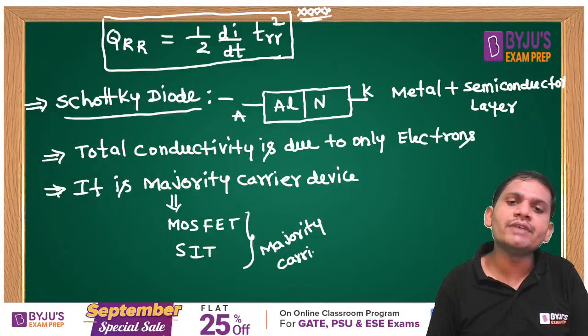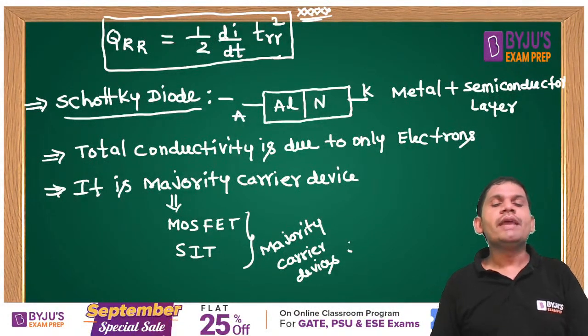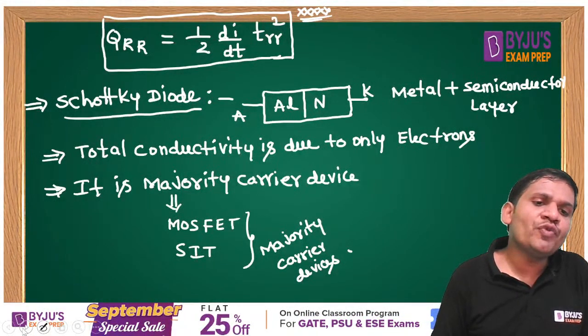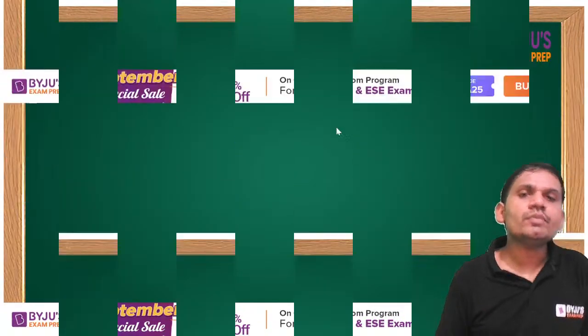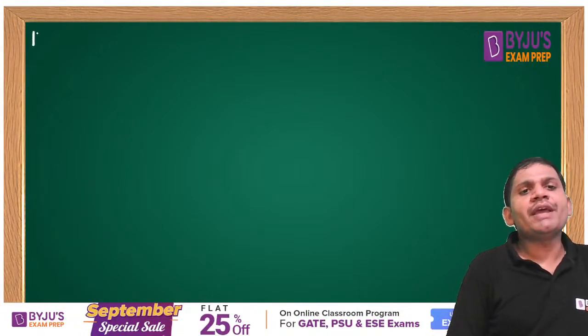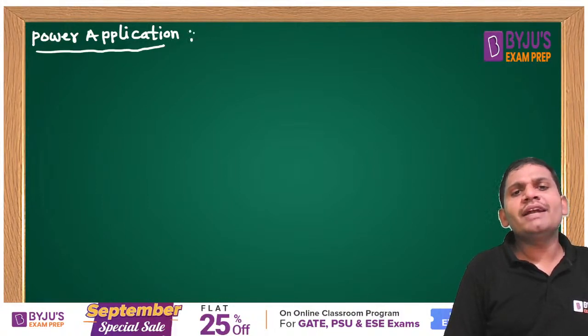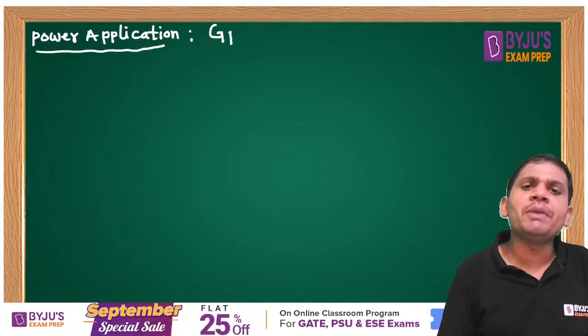Students, this you remember with respect to the Schottky diode. Now, with respect to power application: among all the diodes, which diode is used for high power application?